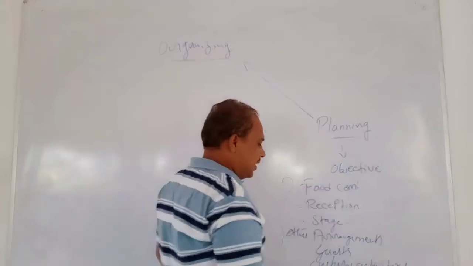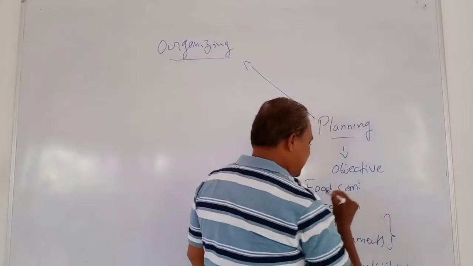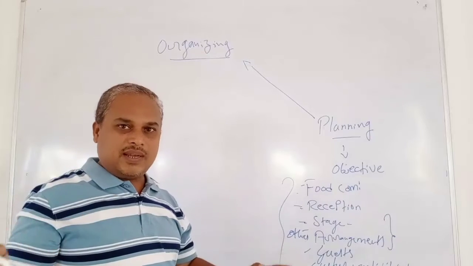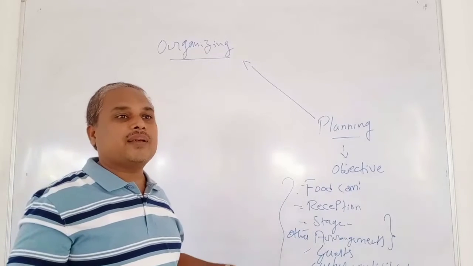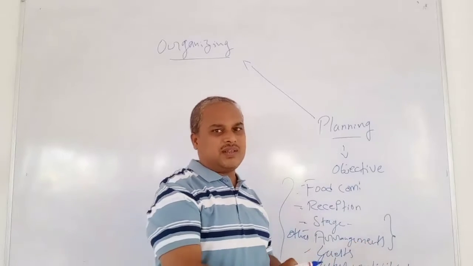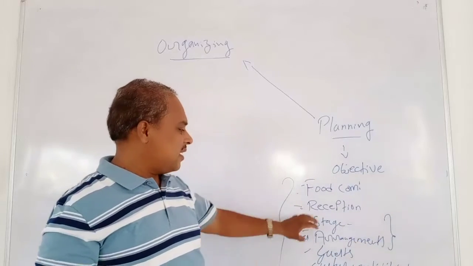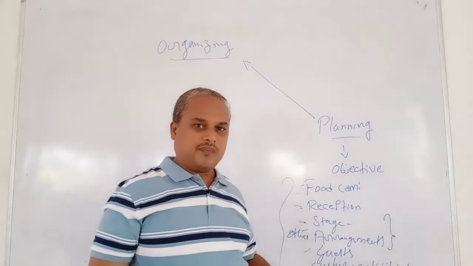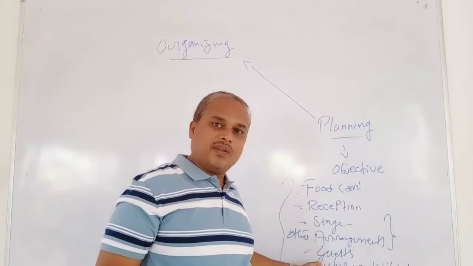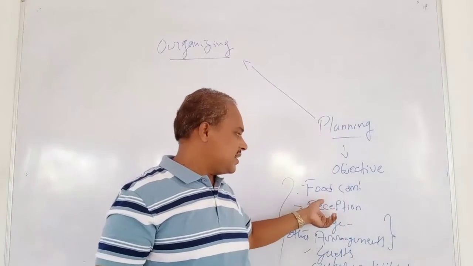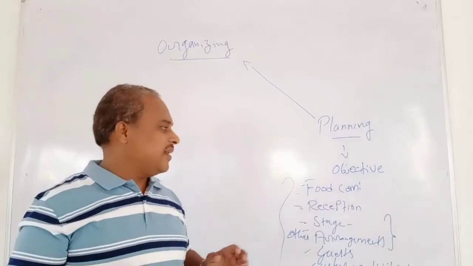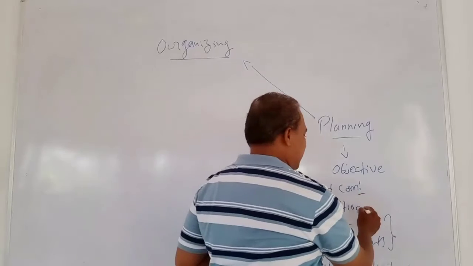Say for example, if I take stage and arrangement, these two are the same thing. In the stage itself, we have to make so many arrangements: arrangement of tables, arrangement of chairs, decoration, everything comes under this one, and guests also, right? So this is one activity. The cultural team is separate, reception is separate, the food committee is separate. So after identifying the activities, we need to group them.